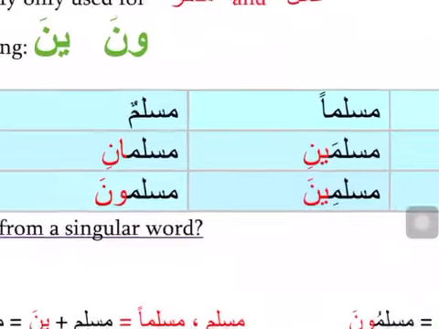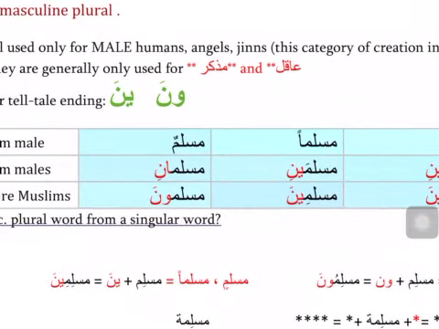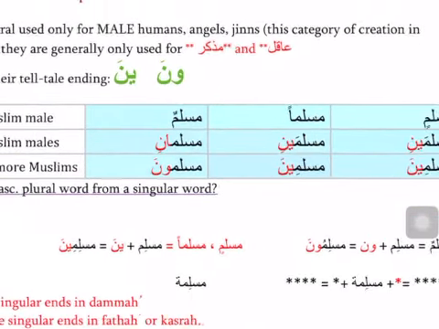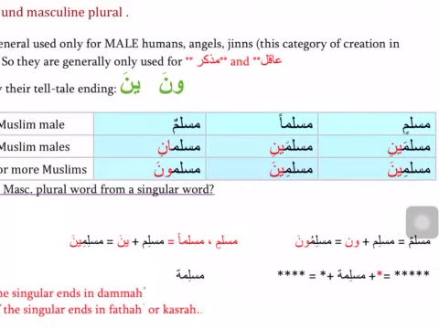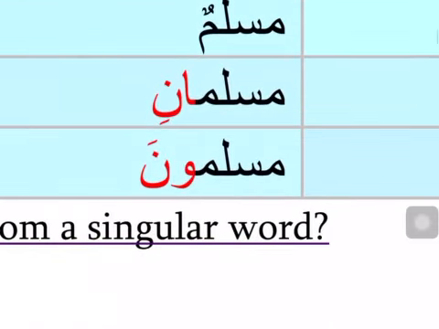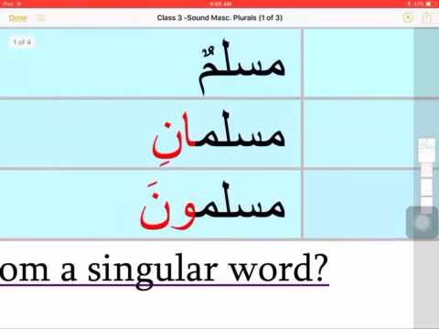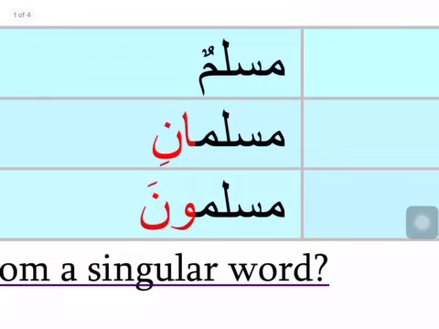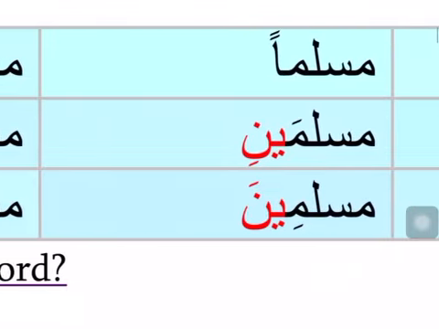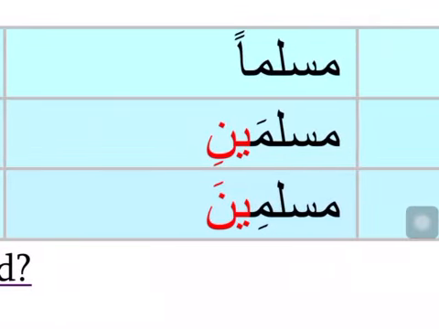Today we want to talk about more than two Muslim males. So I said we can only have the endings una or ina. So you're going to see either Muslimuna. We started with Muslimun: one Muslim male was Muslimun. Two Muslim males were Muslimani. Three or more: Muslimuna. The other choice we have is Muslimina.